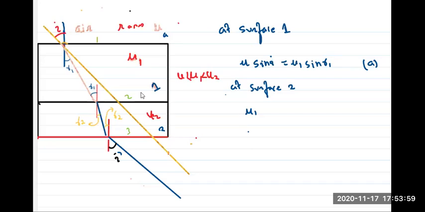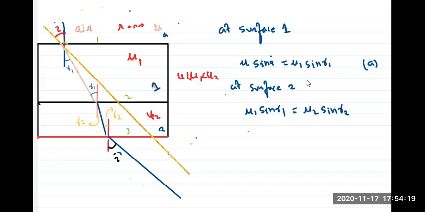Mu1 sine R1 is equal to mu2 sine R2. This is surface 2. Mu1 sine R1 is equal to mu2 sine R2. Make sense? Yes or no?